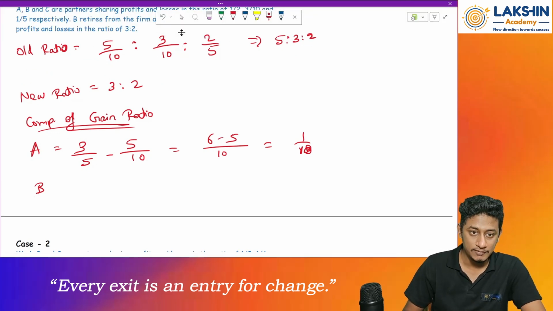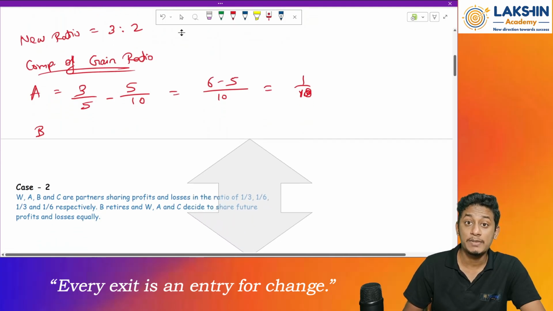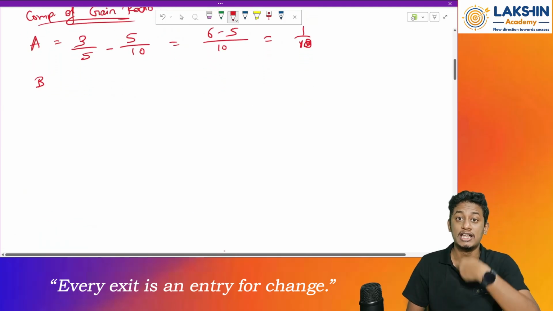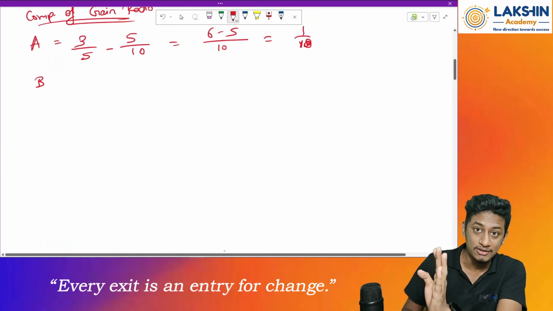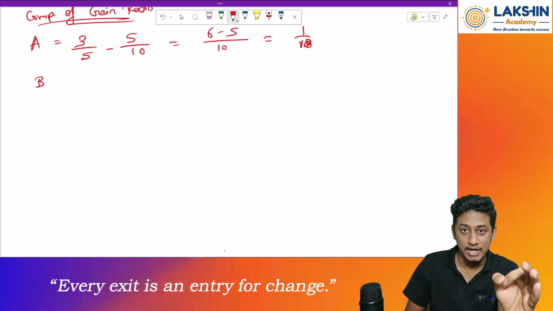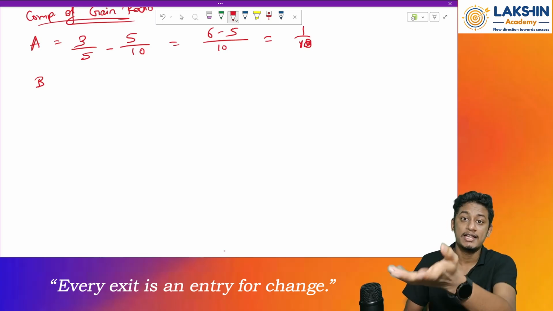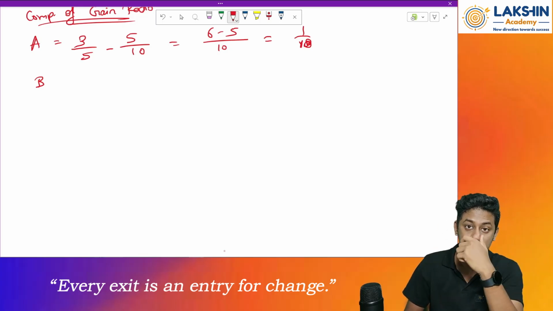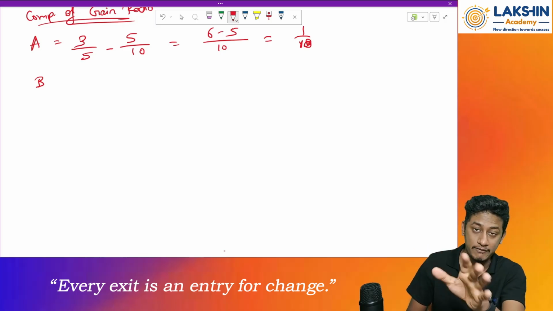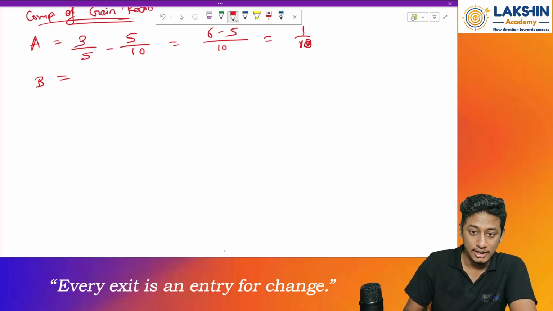No. Why? Who is retiring? Mr. B is retiring. So Mr. B is the person who is giving out his ratio, so he won't be gaining anything over here. Always the retiring partner will donate or give away his share in the profits. Clear? So he won't be gaining ever. Never ever. So B will be giving out his ratio.